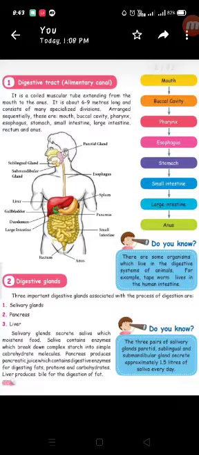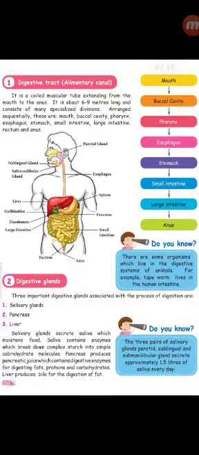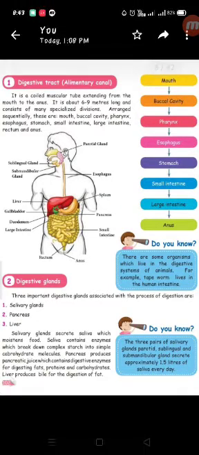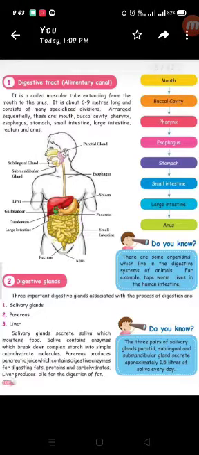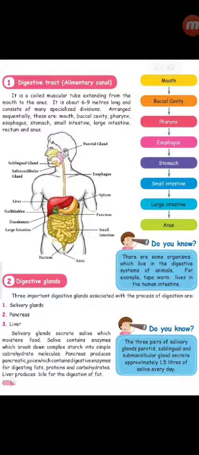Come, let us go and read about the digestive glands. 3 important digestive glands associated with the process of digestion are the salivary glands, pancreas and liver. And see children, the salivary glands, pancreas and the liver are the 3 important digestive glands.